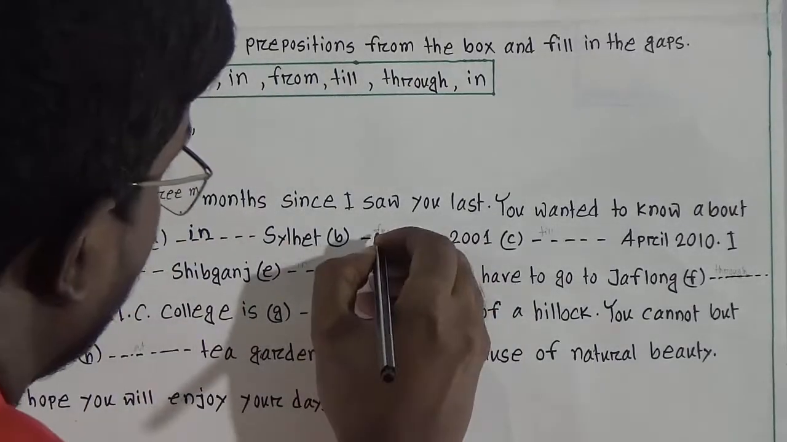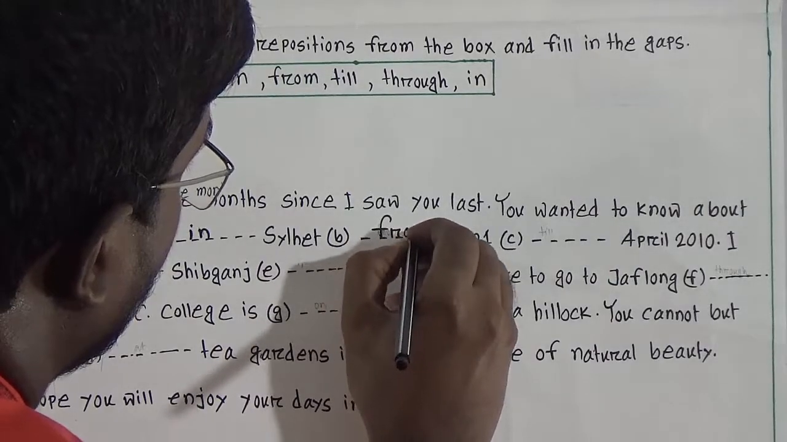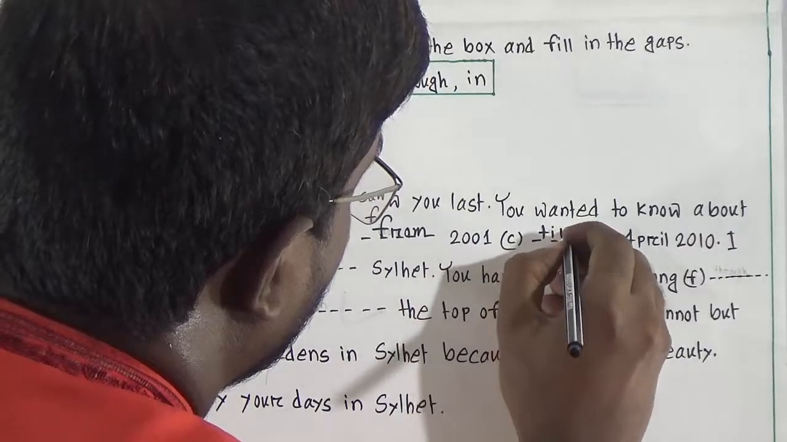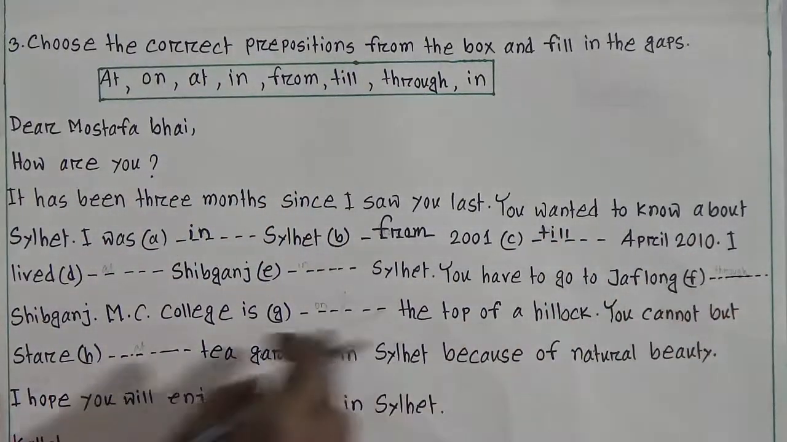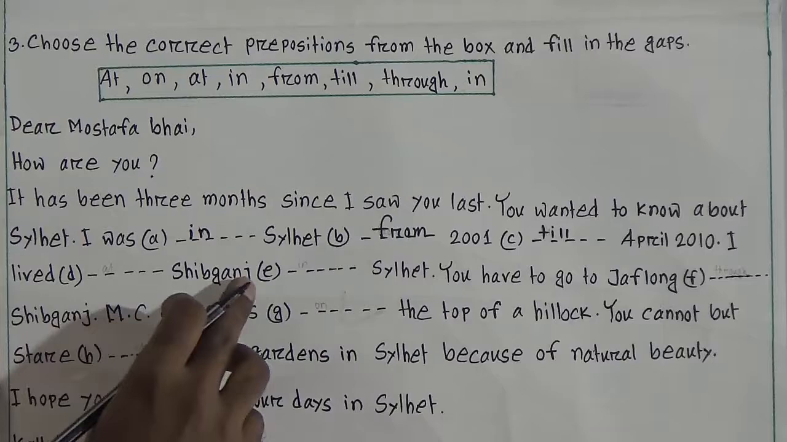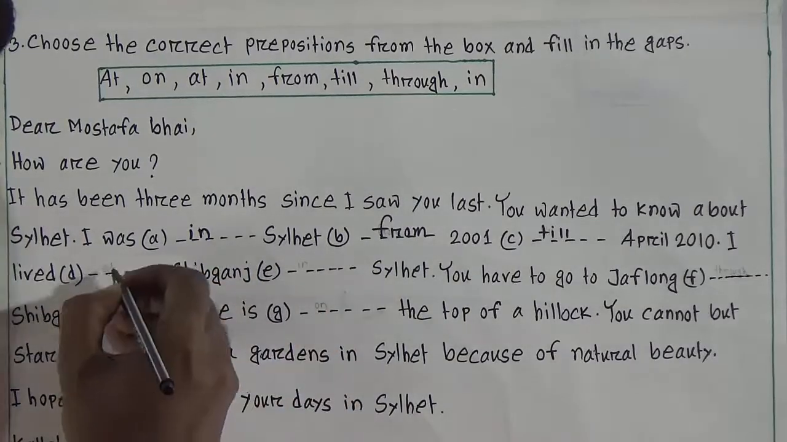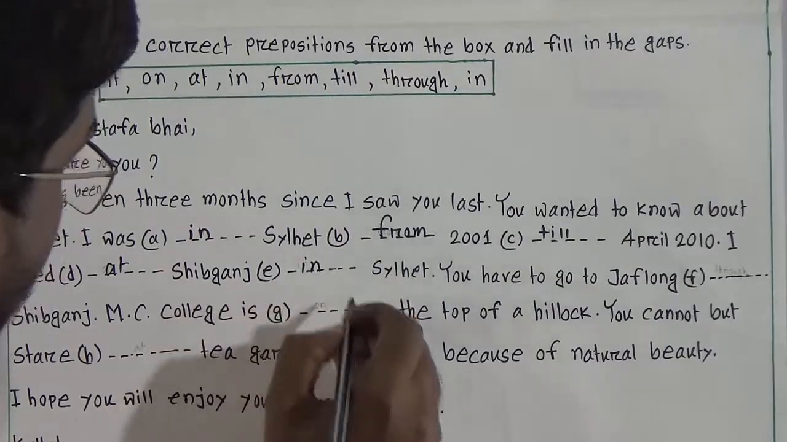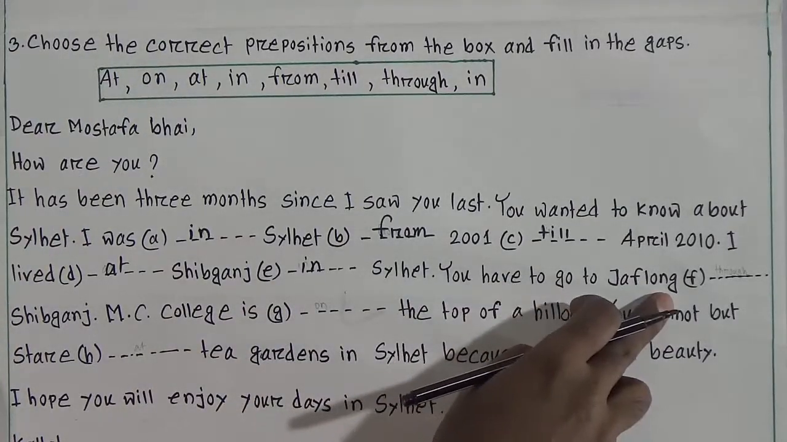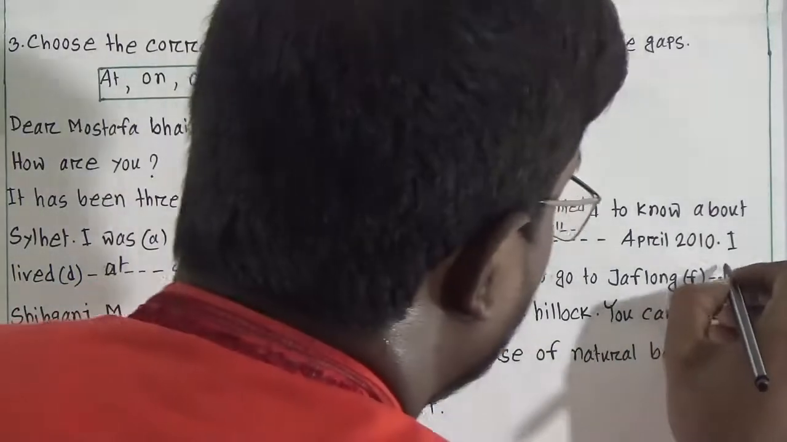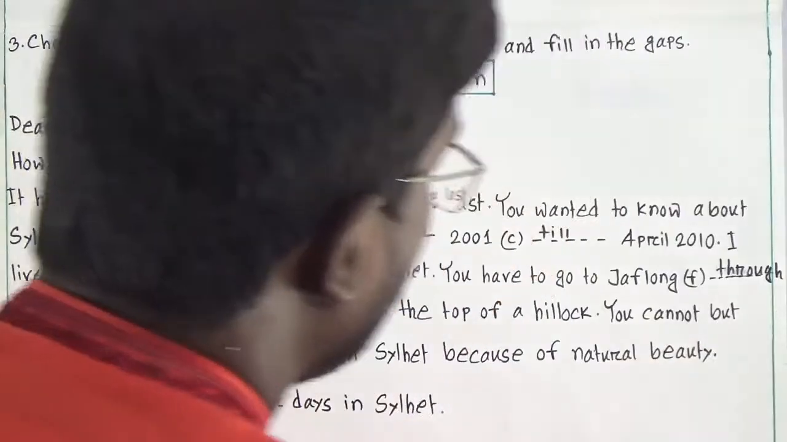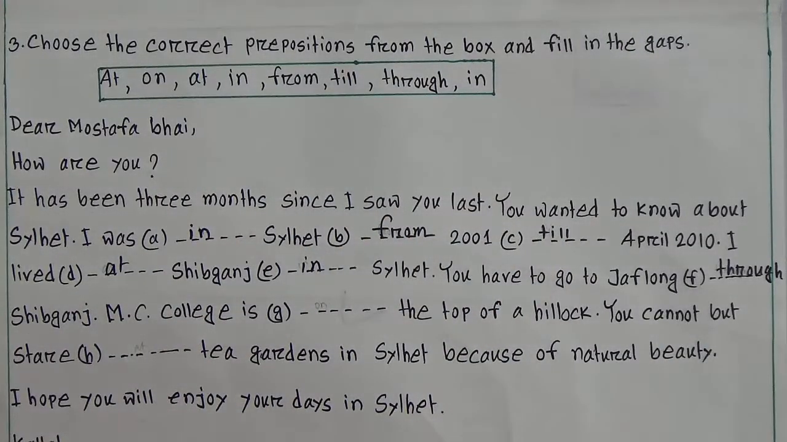From 2001. It will be from. Dash April. It will be till April 2010. I lived. So look here, at small place, that means bigger place. It will be at Shipgunj in Sylhet. You have to go to Jaflong dash Shipgunj. That means through. This is the way, through Shipgunj. MC College is on dash the top of the hillock. It will be on.